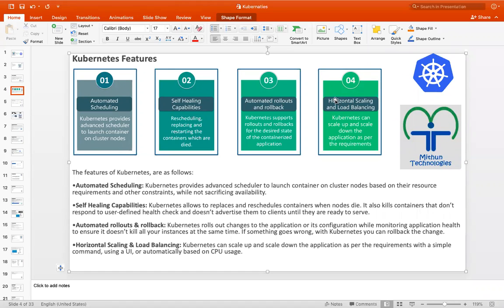Kubernetes does horizontal scaling and load balancing. It can scale the application up and down as per requirements with a simple command, or automatically based on the load. You can manually scale, or dynamically scale the application containers, and the requests will be load balanced between multiple containers.